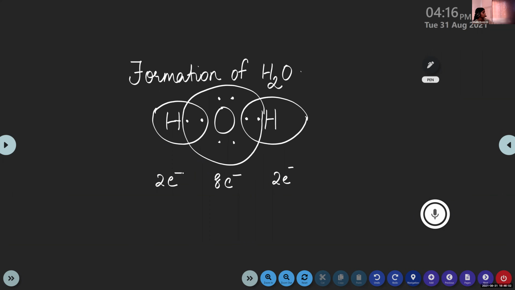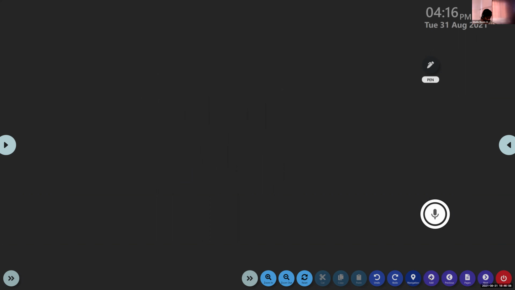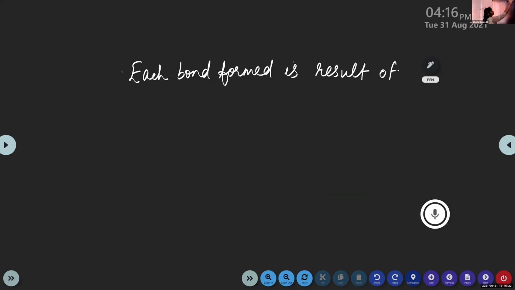Then there are 3 important conditions for covalent bonding to take place. The first one is each bond formed as a result of sharing of electrons, or electron pairs. That's the first condition.